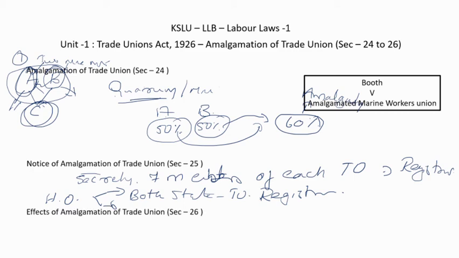Okay, then what are the effects of amalgamation on a trade union? There is no impact on the creditors of the trade union. Earlier the creditors were for A or B, but now they will be creditors for entity C. There will not be any major change other than it is a new entity. All the liabilities and assets of the old entities will move into the new entity. That's it. There are no other major changes.